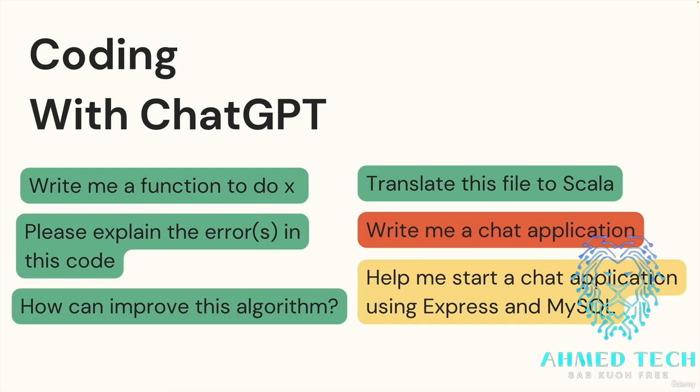I got this weird AWS issue. I don't know how to fix it. Do you have any advice? It does pretty well in those situations, basically as a Stack Overflow clone on steroids. How can you improve this code, this algorithm, this file, the time complexity of this solution? It can do very well in those situations as well, where you're giving it something that's self-contained and asking it to fix it, improve it, critique it.